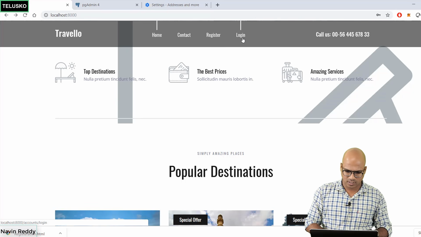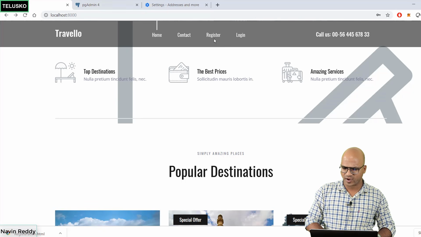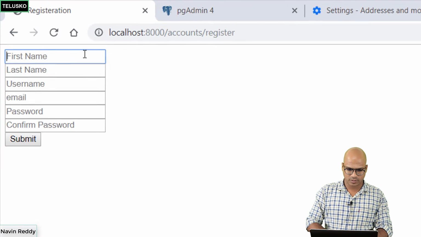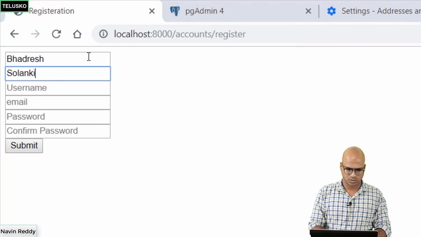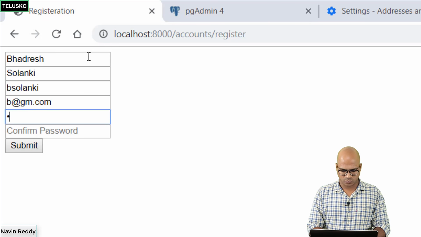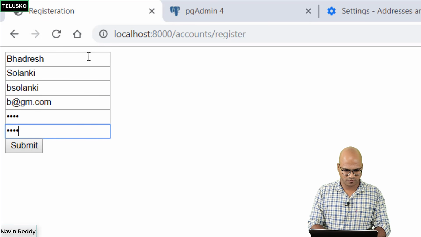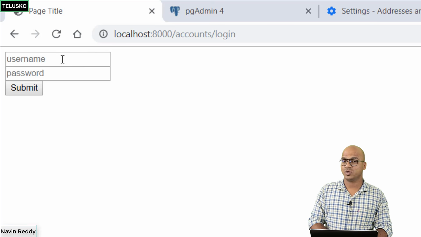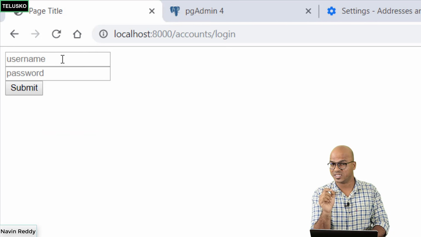Okay, we'll do it. Let me just also verify register once with a new account. I will say Badresh and Solanki. Username is BS Solanki. And then password is 1234, 1234. Click on submit. Okay, so you can see after registration, we got a login page. This is what we wanted.